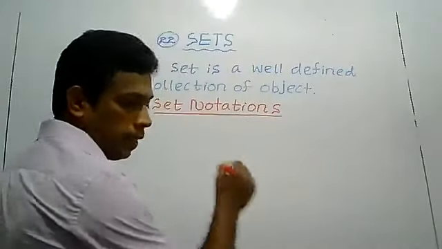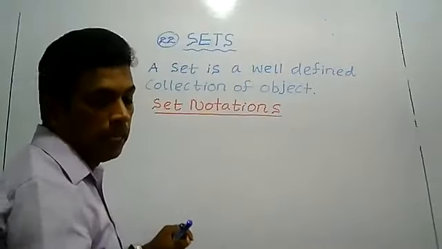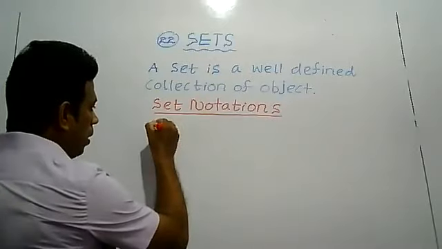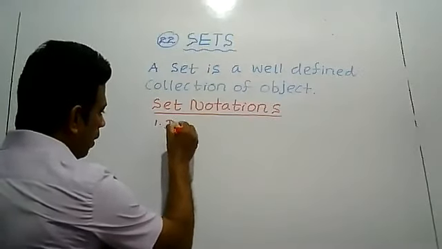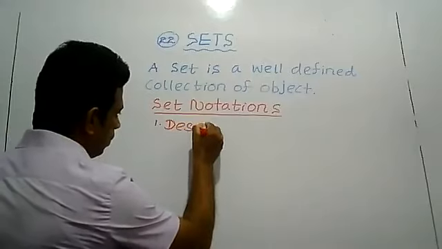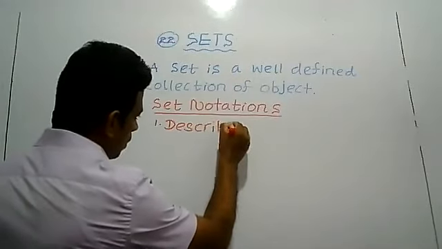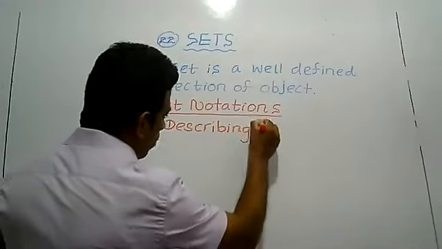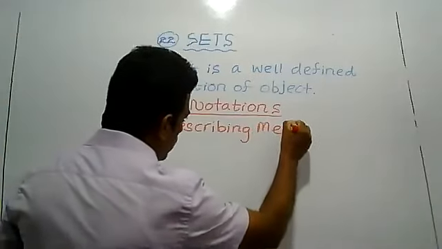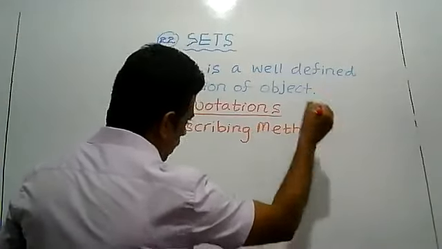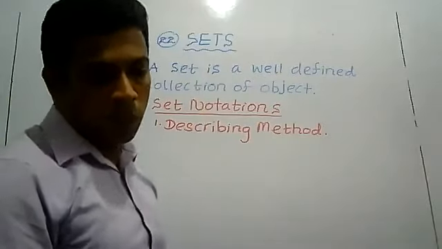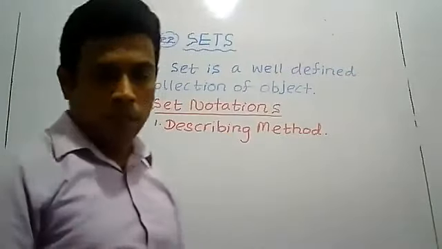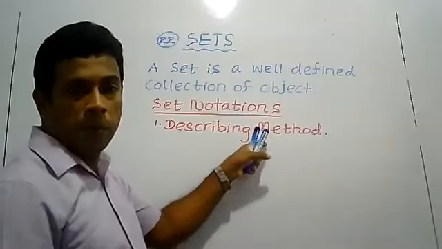Now I will write method 1. Here is given a clear definition, so I will write here. The first method is the describing method. Describing method means we want to write the set in words. We should write that set in words.